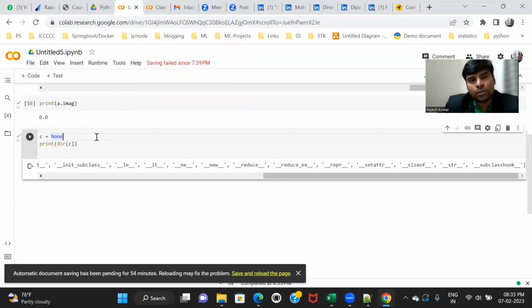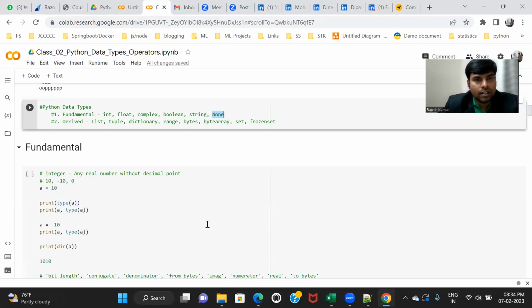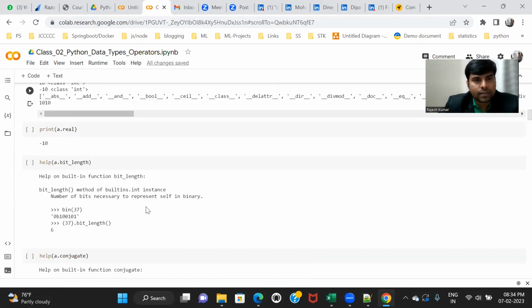So in what case can you use None? The case where you want to do something empty. You want to create a container with empty data, without any data. In that scenario, you can use the None data type. Okay, guys, so this is about None.